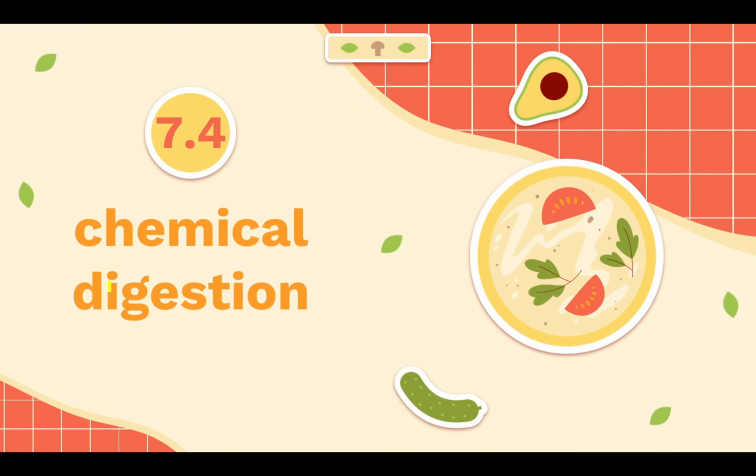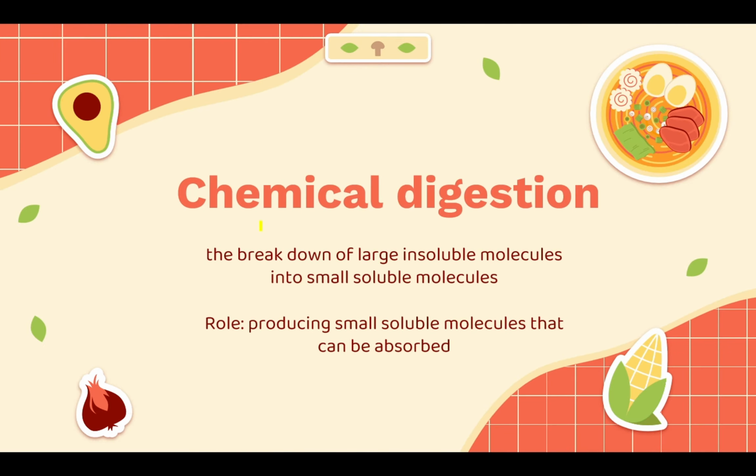Now, talking about 7.4, which is chemical digestion. So, chemical digestion, what is the definition and the keywords again? It is the breakdown of large insoluble, this is very important. I'm going to place an exclamation mark right here so you can notice it. Insoluble molecules into small soluble ones. Another exclamation mark. What is the role of chemical digestion? Producing small soluble molecules that can be absorbed.